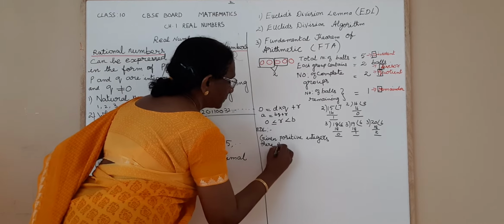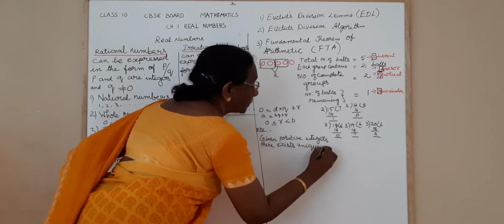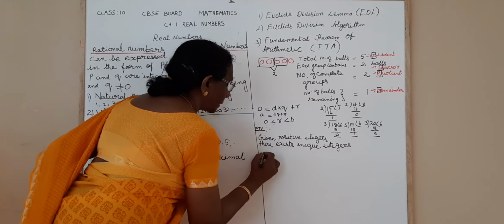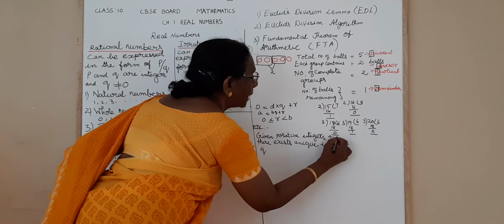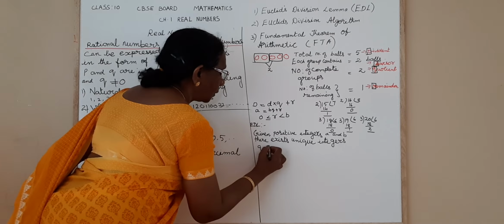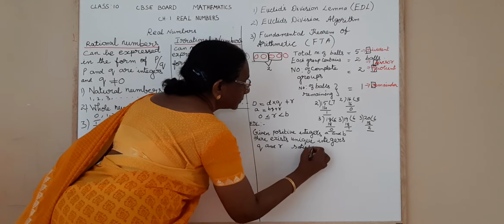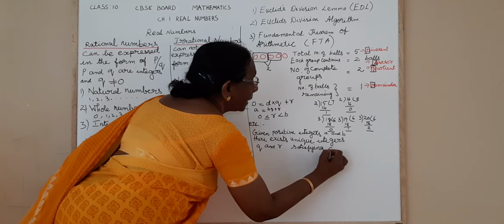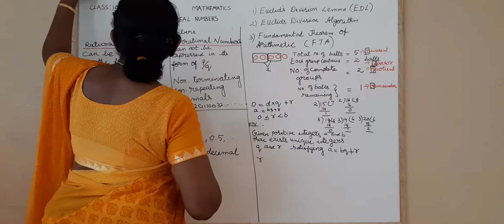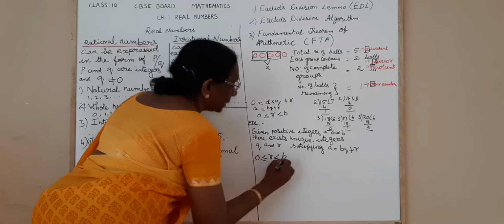Given positive integers A and B, there exist unique integers Q and R satisfying A is equal to BQ plus R, where R is greater than or equal to 0 but less than B. So these are the two conditions.